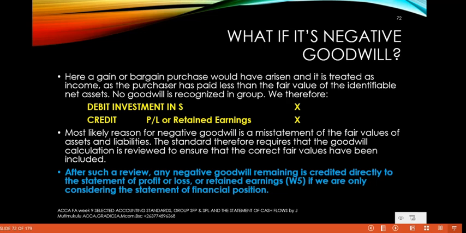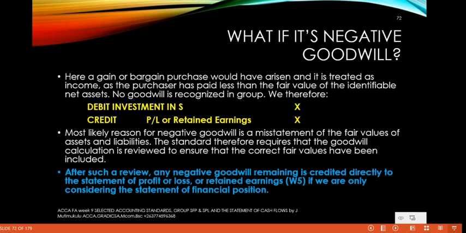In terms of IFRS 3 business combinations, you are required to review this goodwill such that correct values are included in its computation. After such a review, any negative goodwill remaining is then credited directly to the statement of profit or loss or retained earnings as per working number 5.